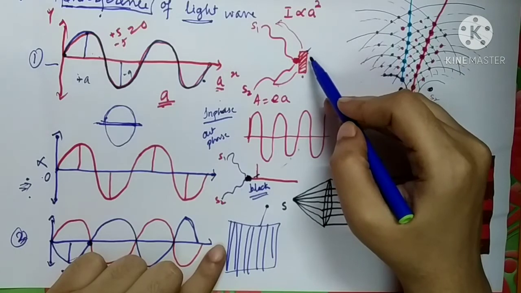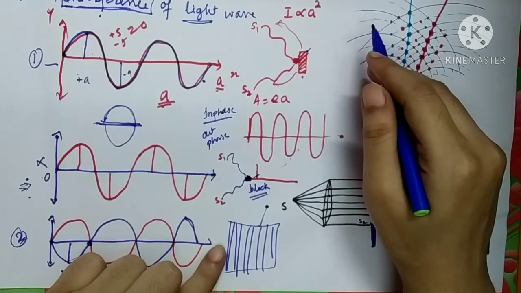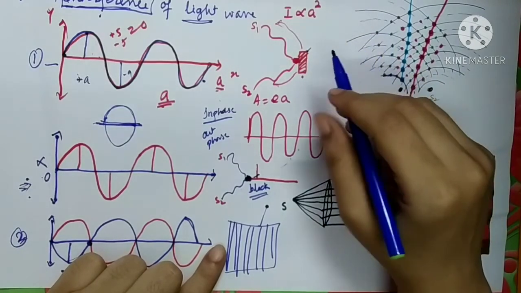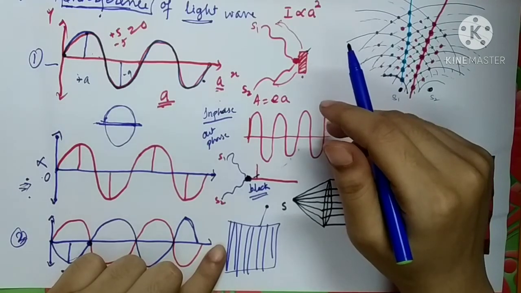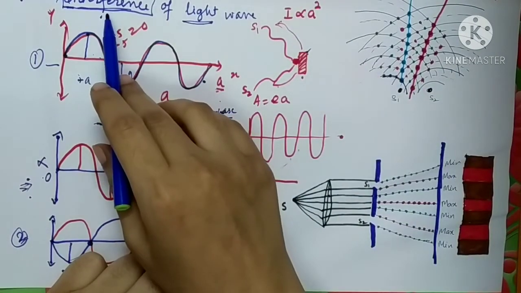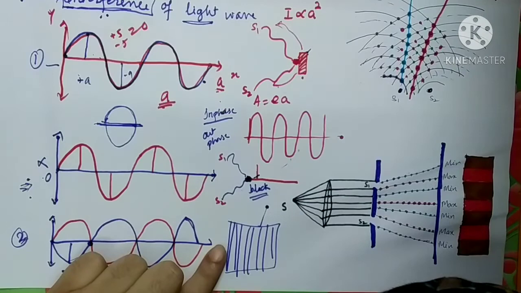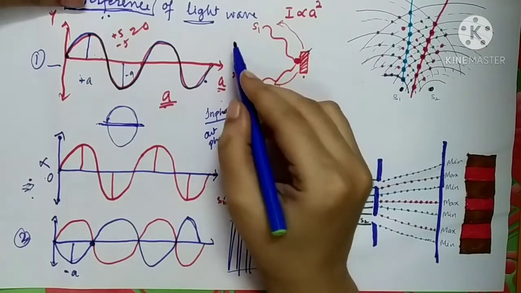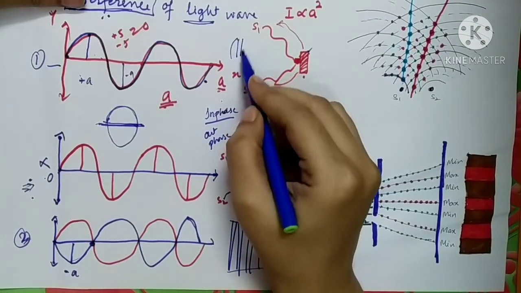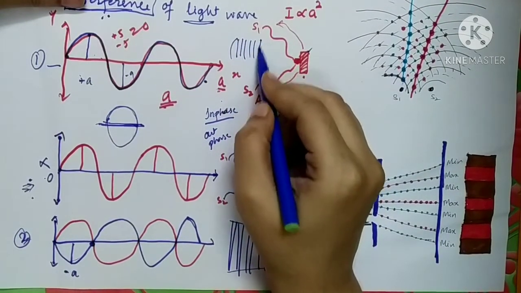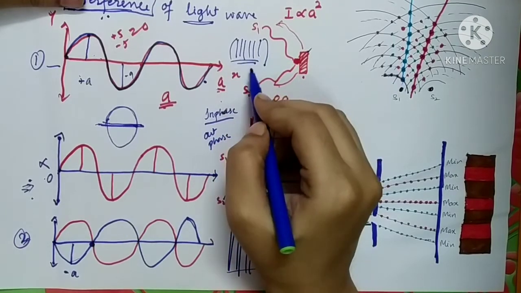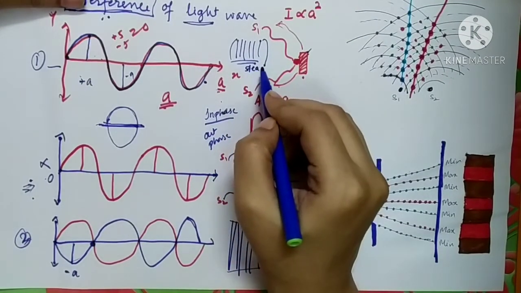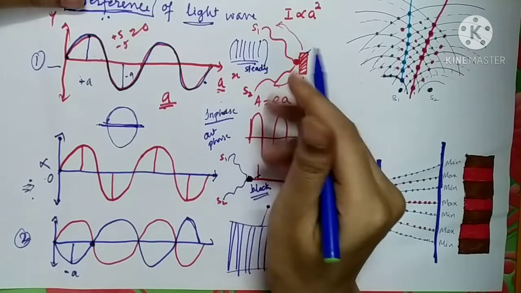So the change in the intensity of light due to the superposition of two light waves is called interference of light. If you are getting continuous bright band, dark band, bright band, dark band, such a pattern is called a steady interference pattern. Steady means still.